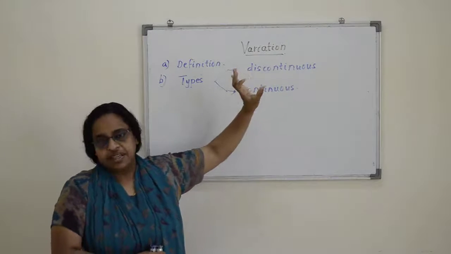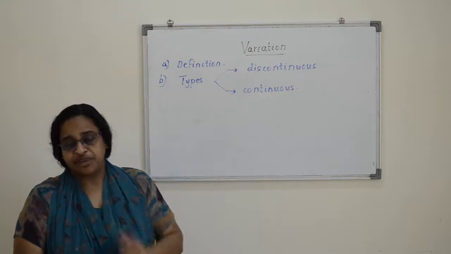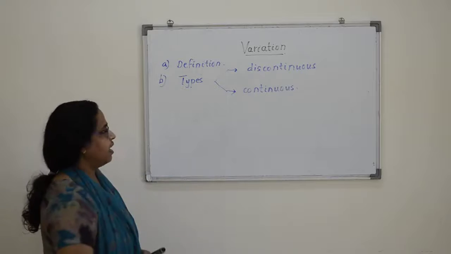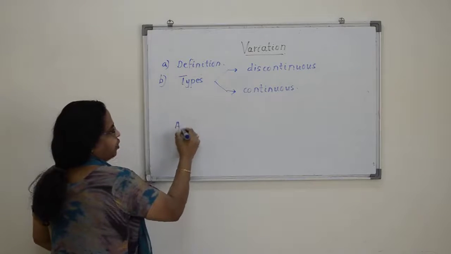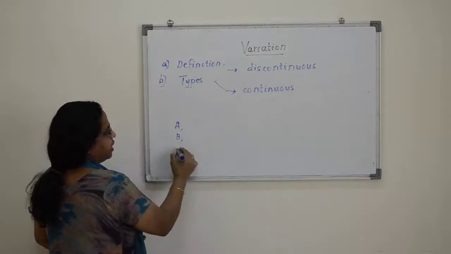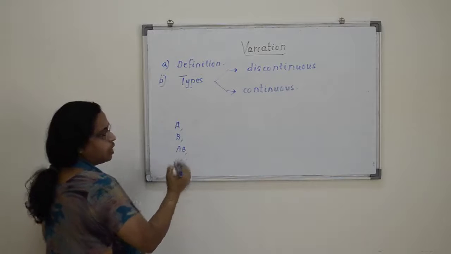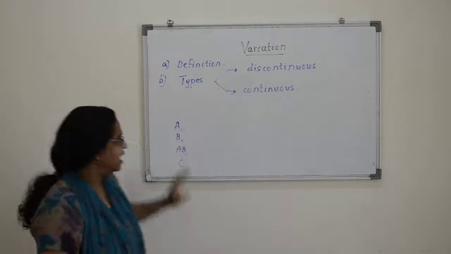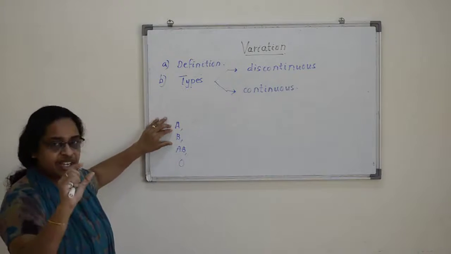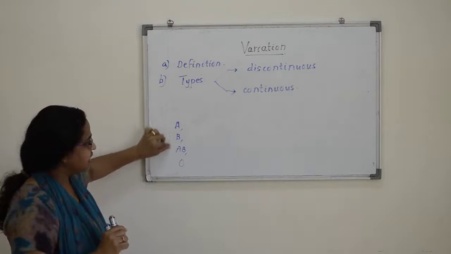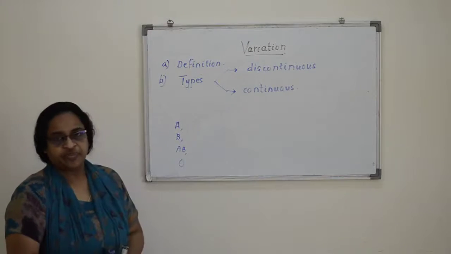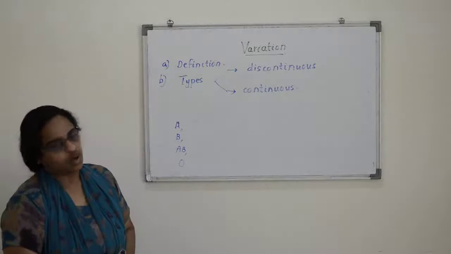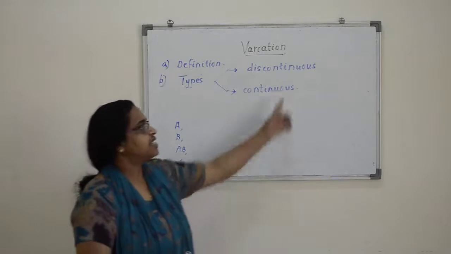Another example is the blood group. How many different blood groups do we have? We have 4 blood groups. They are A group, B group, AB group and O group. You cannot say there is C group, D group like that. So there are only a limited number of differences in these groups. With such kind of differences we call it discontinuous variation.